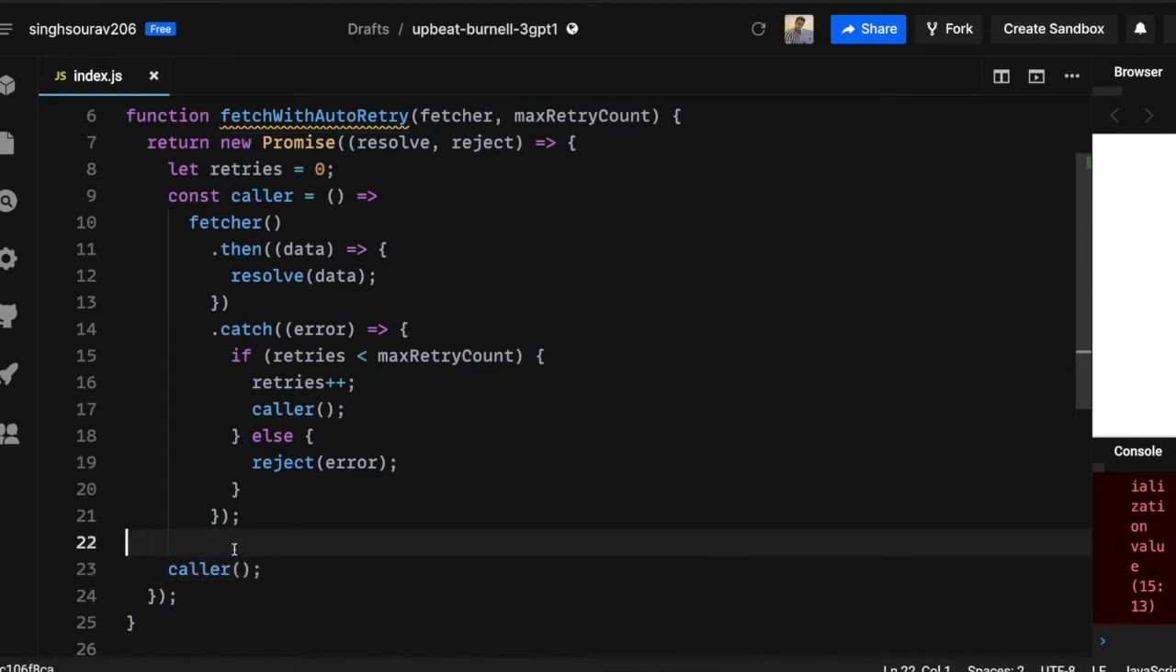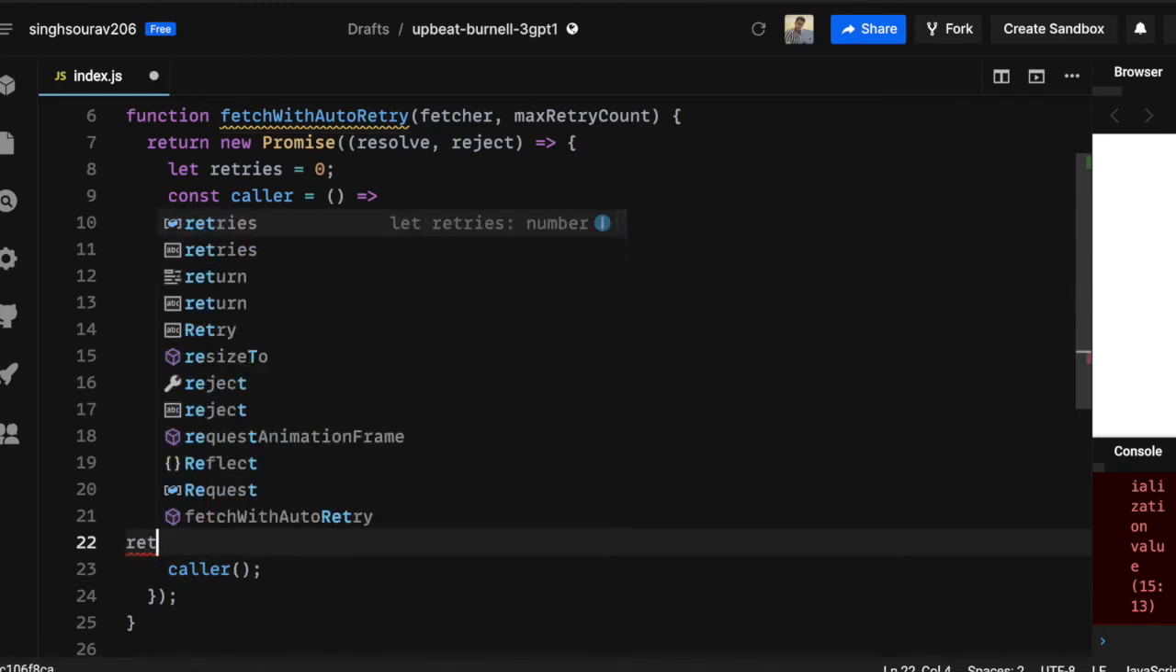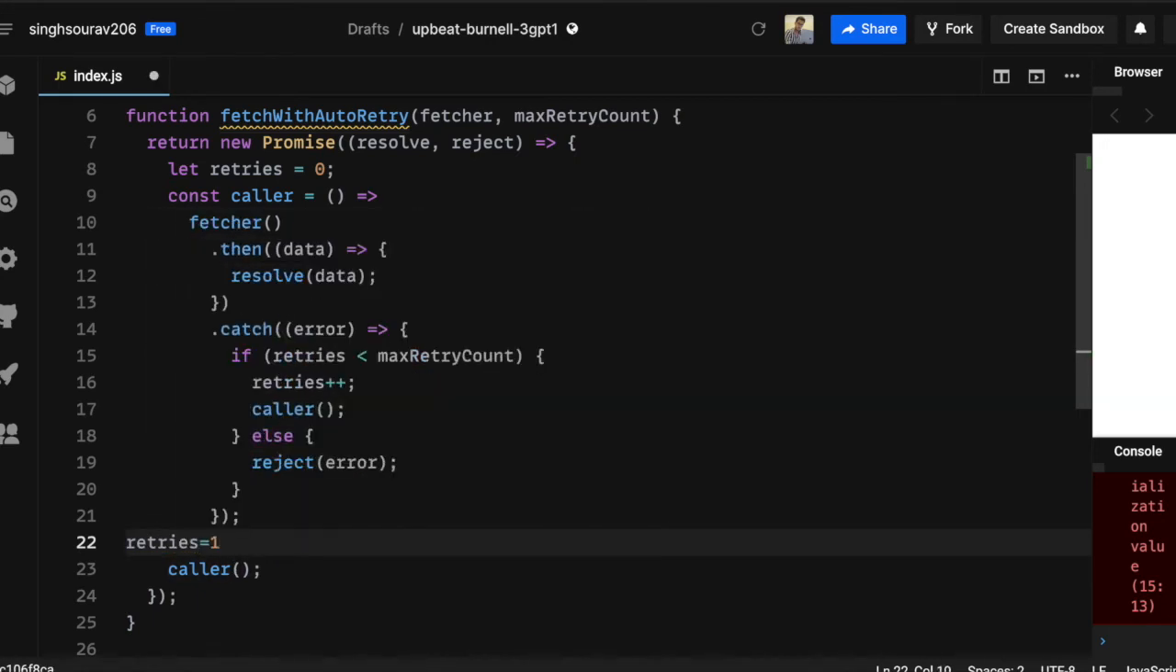This is the first call, and let's change our retries value to 1 over here, because we know that we have already called the caller. This will set the retry to 1, and now when it fails, it will keep on incrementing the counter and call it again. So I think this is now complete, so we will be testing it.